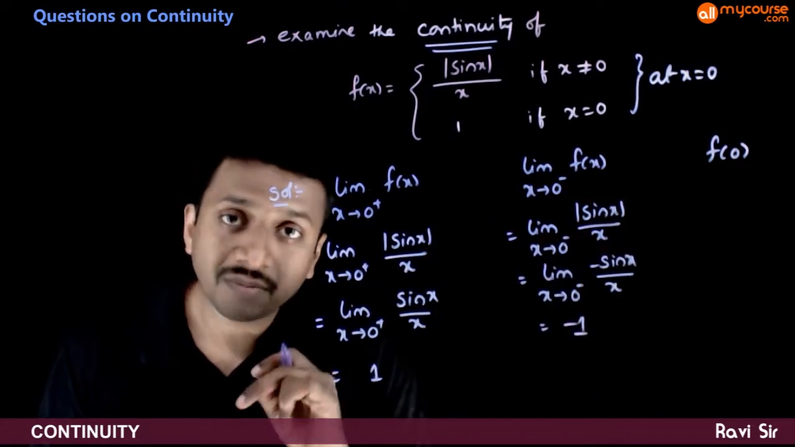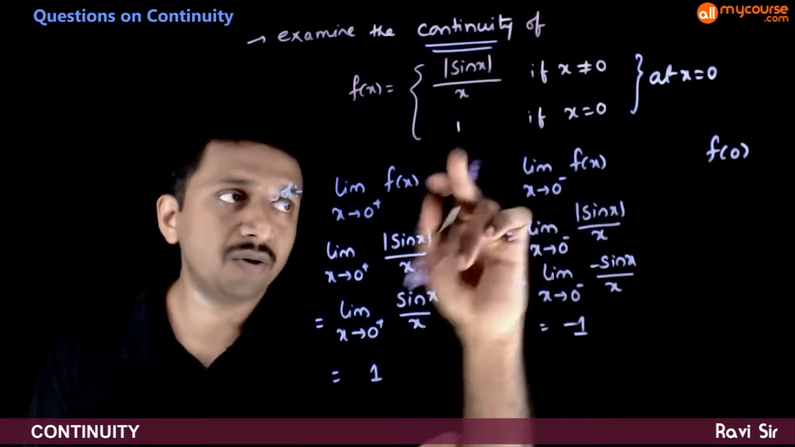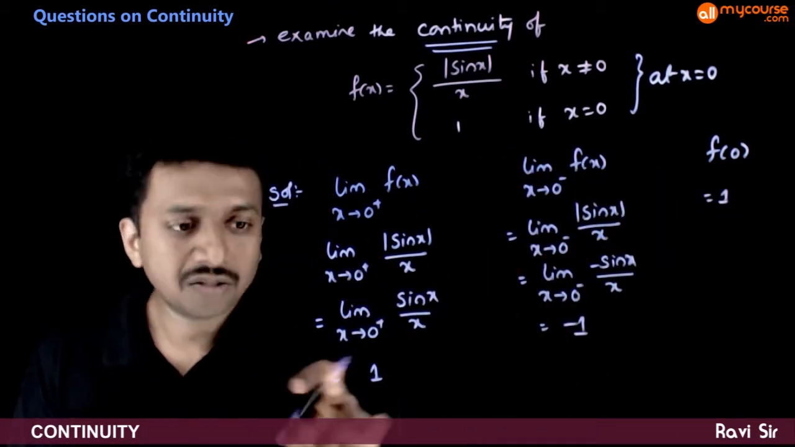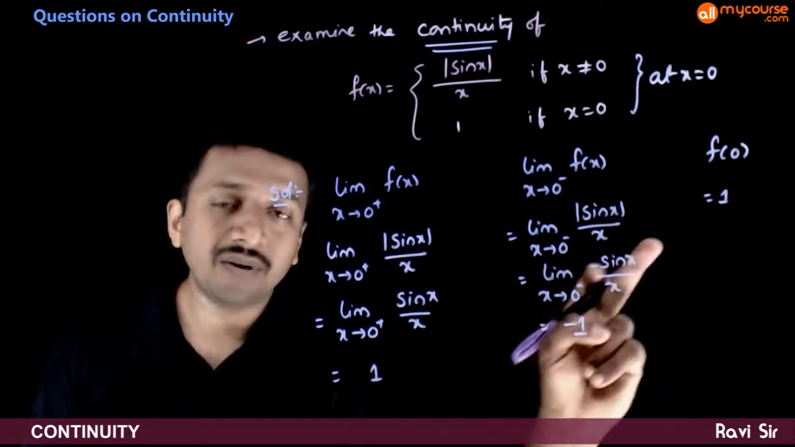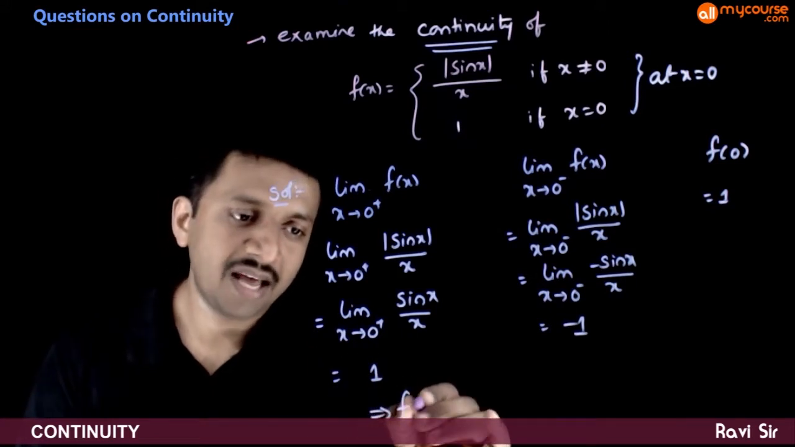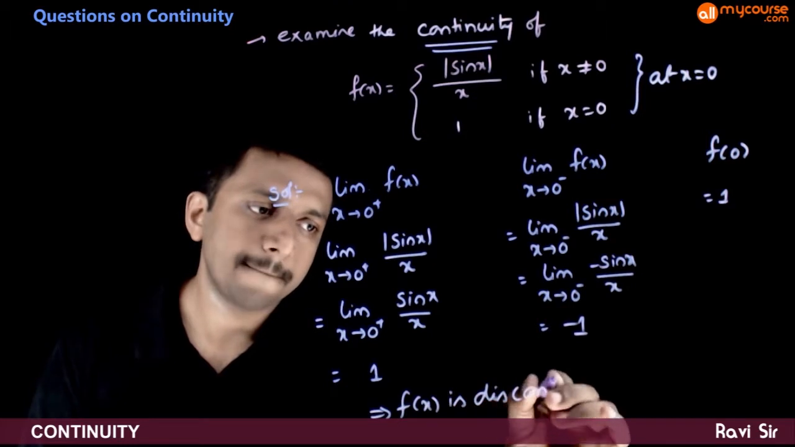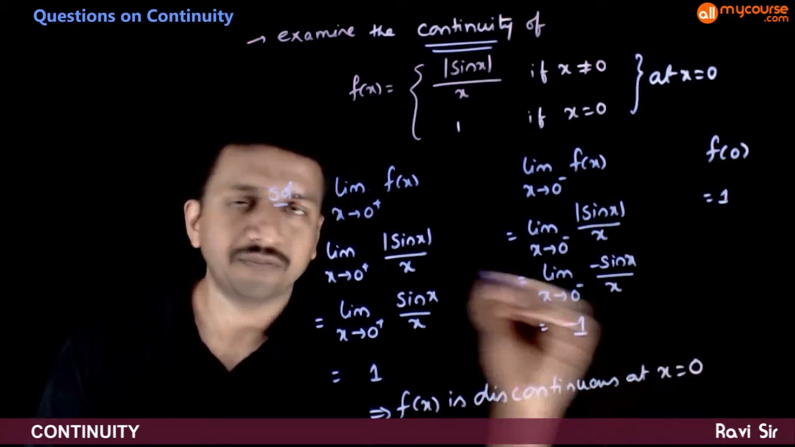And what is f of 0? The functional value at exactly x is equal to 0. At x is equal to 0, the functional value is equal to 1. So as you can see, the right limit is equal to the functional value, but the left limit is not equal to the functional value. Hence, this implies f of x is discontinuous at x is equal to 0.